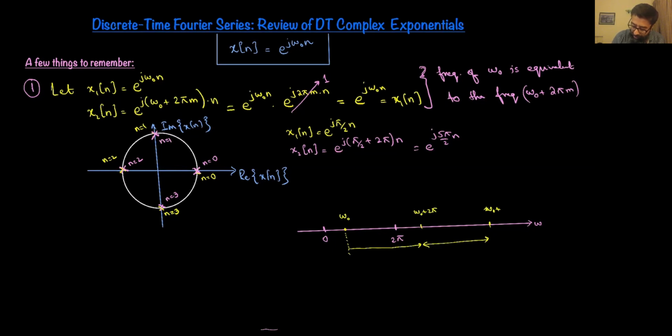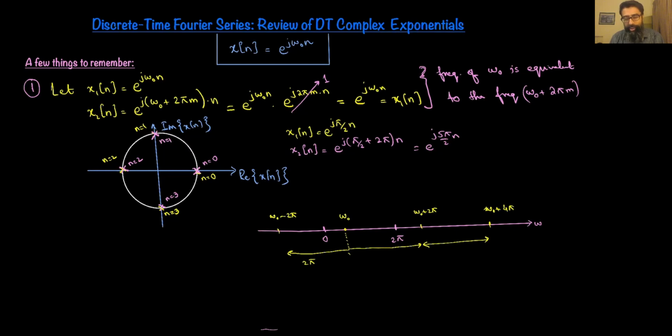And similarly, on the negative side as well, if this is 2 pi and this is omega naught minus 2 pi, the frequency that I observe at omega naught minus 2 pi is in fact exactly the same frequency as omega naught.